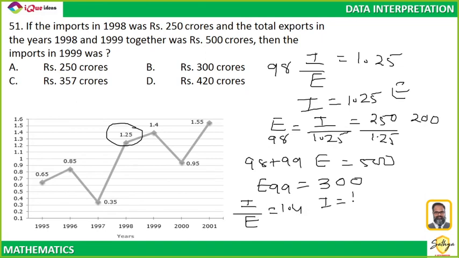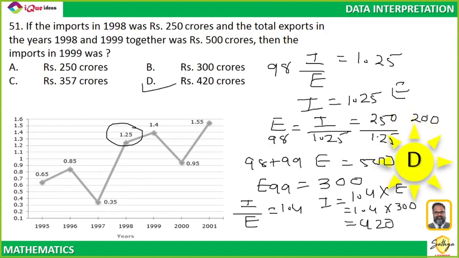So import is 1.4 times export, that is 1.4 times 300, which is equal to 420. So my answer is 420 crores. Step by step calculations and you get the answer. It's just lengthy. It's not at all difficult.